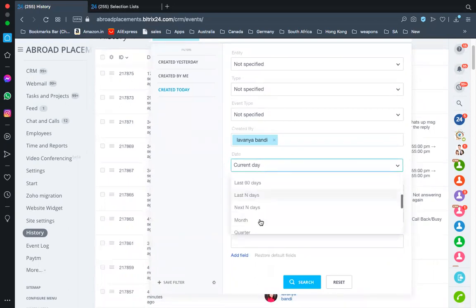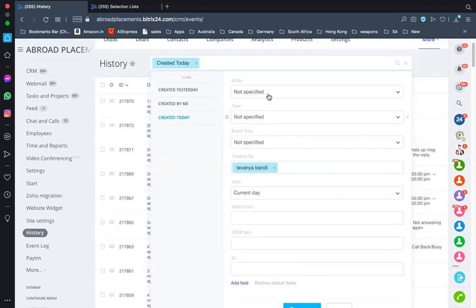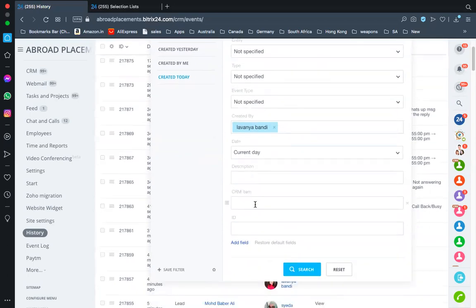So I have a total of 1 year, and I think more than 1 year precisely. I can tell you on what day what you have done. I can say what you have done on the lead, on a contact, on a company, on a deal. The process team works on deals, so I know exactly what they're working on. So this is how I pull records, and the filters are over here.